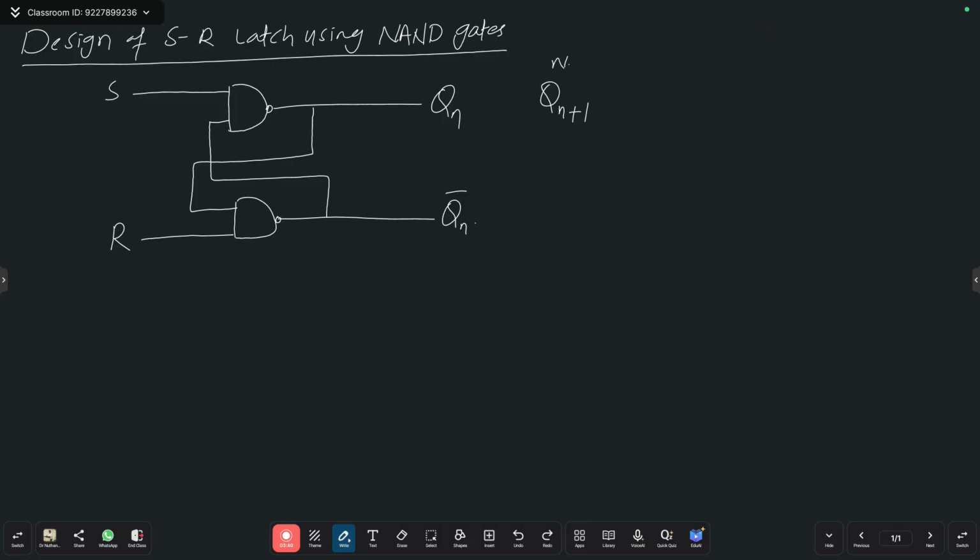This is a next state. This is a present state. This is a present input. So if I want to calculate next state, that must be depending on the present input and present state. This is a direct port. This is a complement port. Straight port and complement port. Are you clear? This already we know.